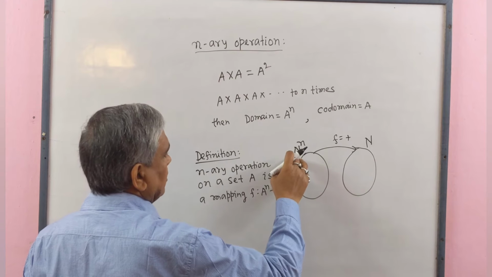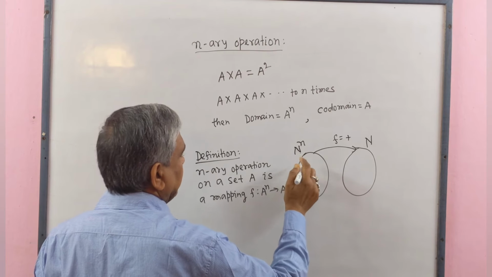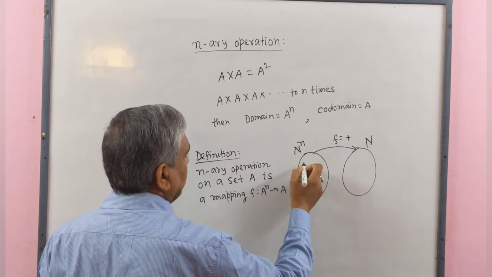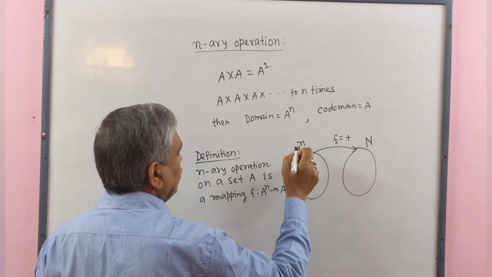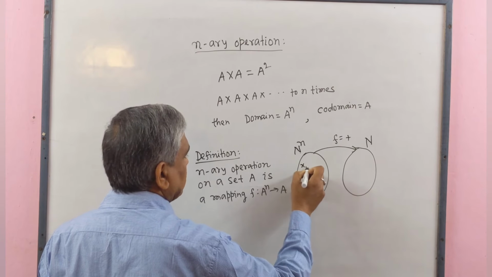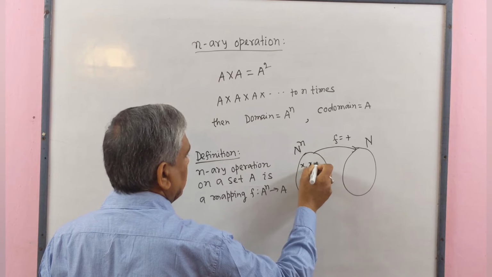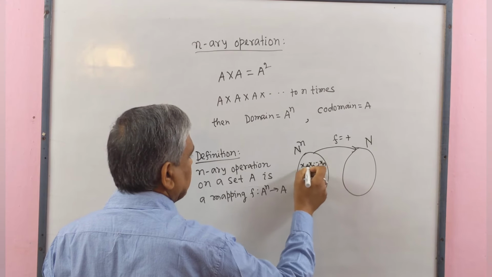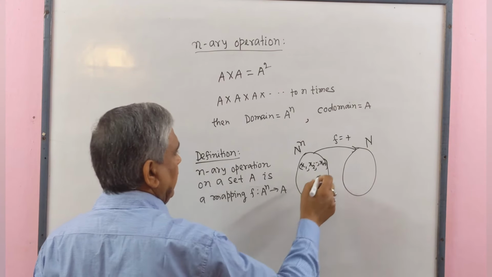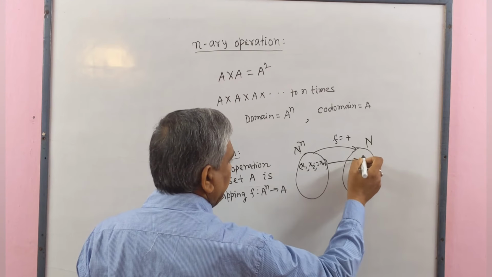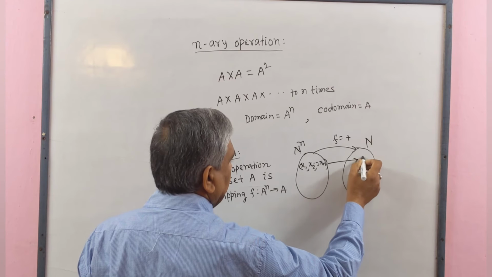In this case, elements of capital N to the power n are of the form (x1, x2, dot dot dot xn), an ordered n-tuple, and the element of N, let it be a.